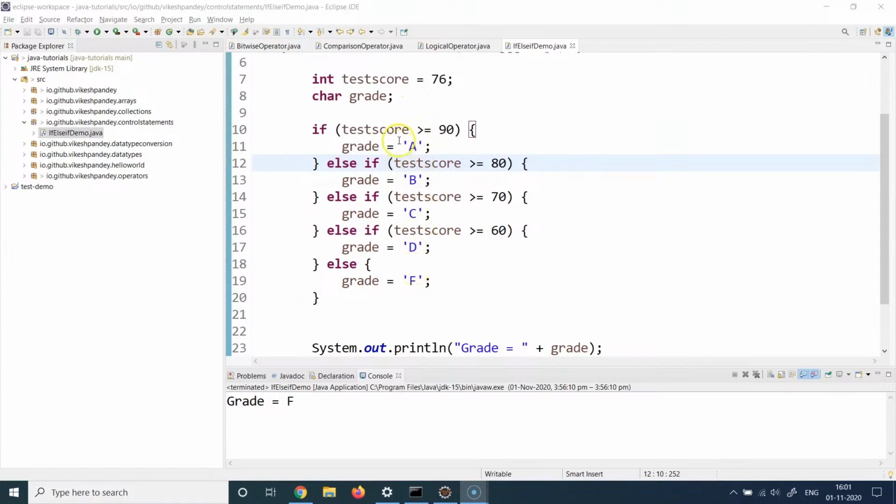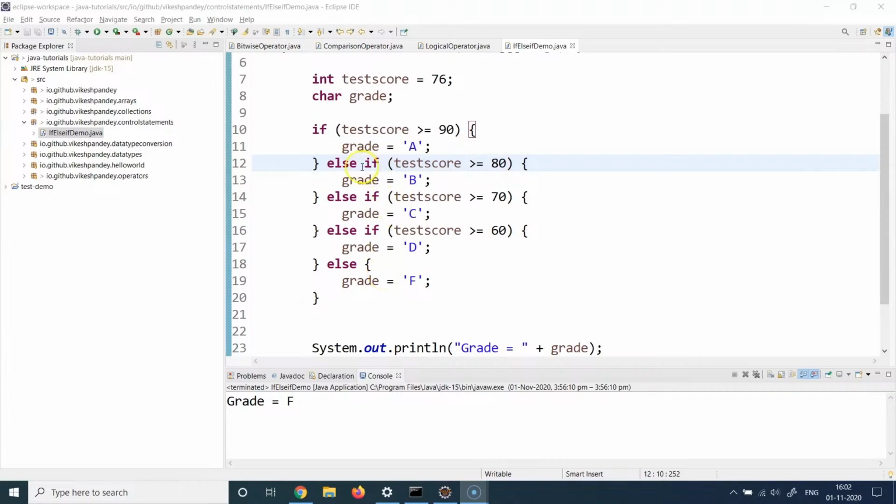And it always works in a top-down approach, one by one. The sequence in which you define the else if blocks will be the sequence in which they are executed. So after the condition at line 10, if this condition fails, line 12 will naturally be executed. If this condition also fails, line 14 will be executed, and so on and so forth.